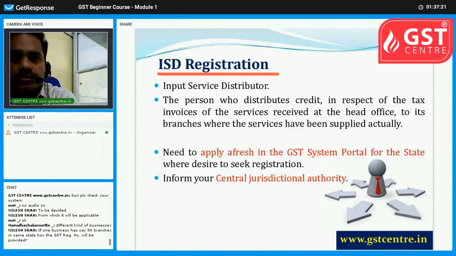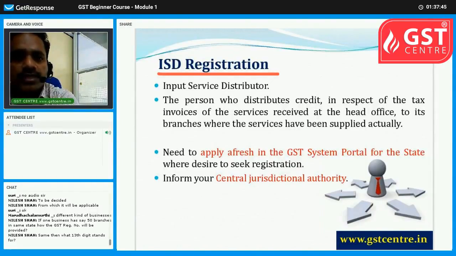ISD means input service distributor. If a company has its head office in Mumbai and the same business has branches in Kochi, Madurai, Calcutta, and so on, when they get input tax credit, that credit can be distributed among the units of the same business.